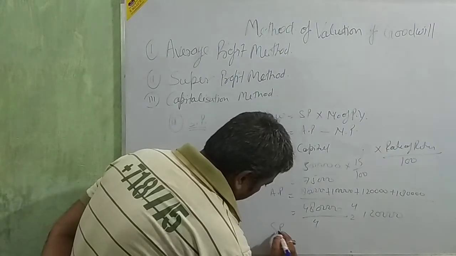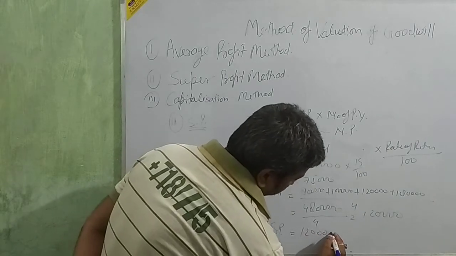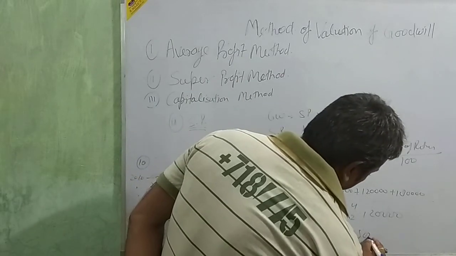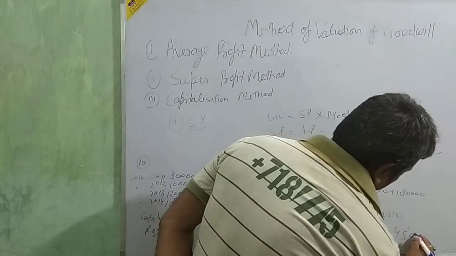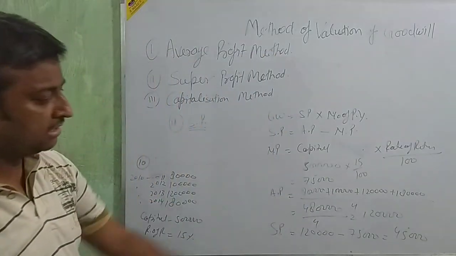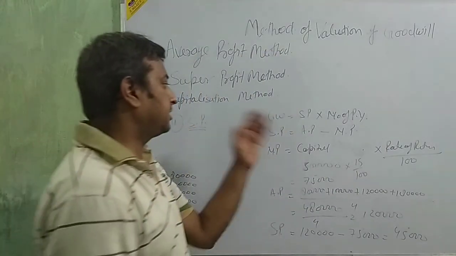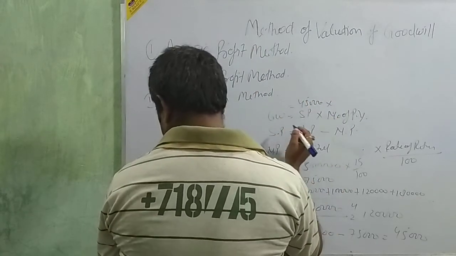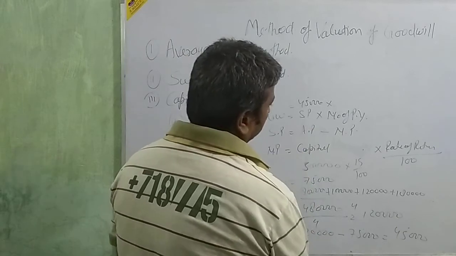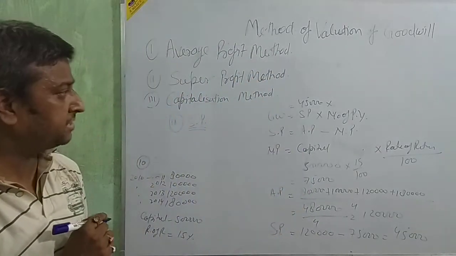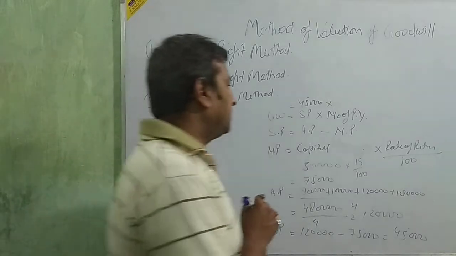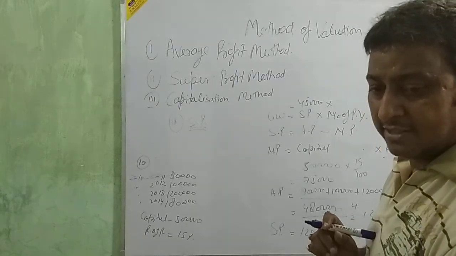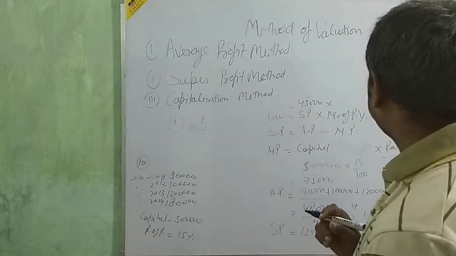Then SP, super profit, is equal to AP minus NP: 1 lakh 20,000 minus 75,000, then 45,000. Okay, beta. Then just replace this in the formula: 45,000 into number of purchase years, here 4 or 3? Number of purchase years here 4. It means 1,80,000 is the answer. Goodwill is 1,35,000, so purchase year is 3.